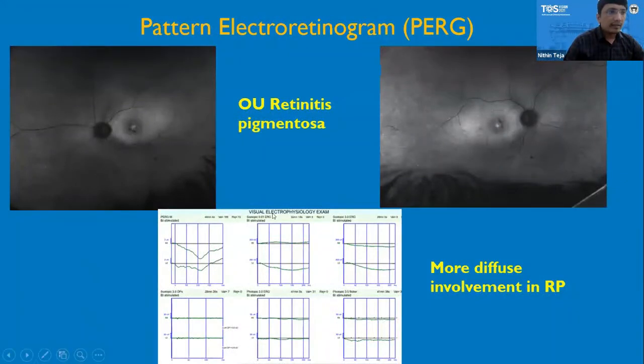So this is a case where a patient had bilateral retinitis pigmentosa. So in the autofluorescence, you can see central hypoautofluorescence surrounded by hyperautofluorescence, more so in the left eye when compared to the right eye. So in the ERG, scotopic and photopic ERGs are almost flat, and the pattern ERG is also not recordable, which indicates more diffuse involvement of the retinitis pigmentosa.